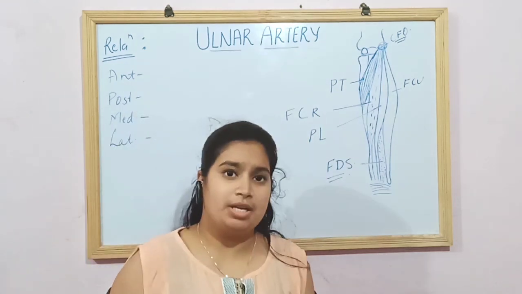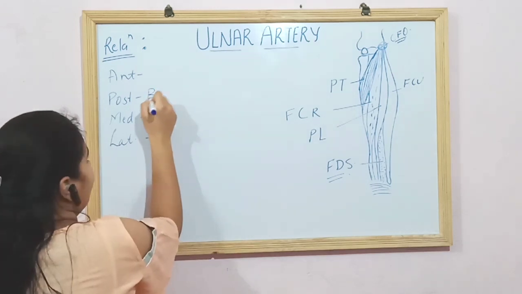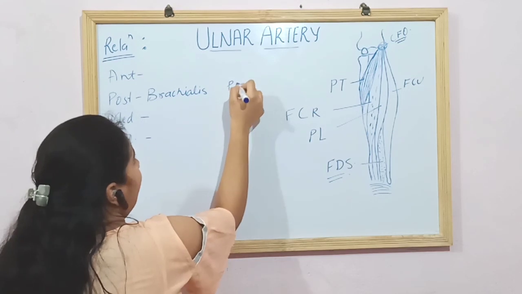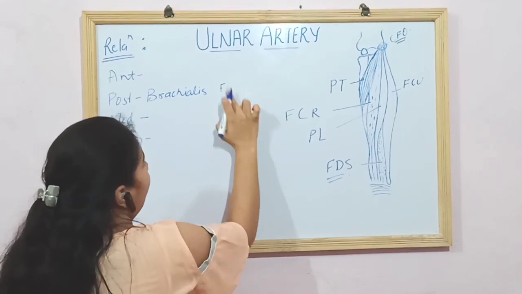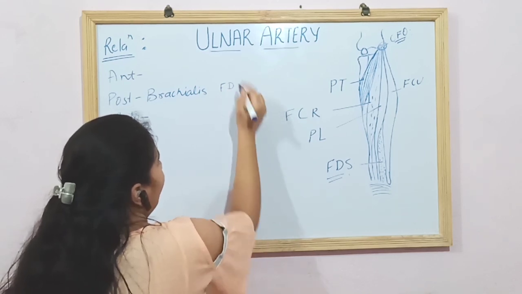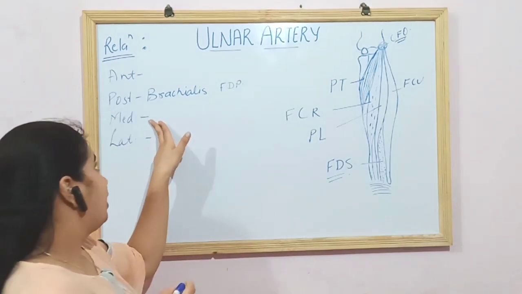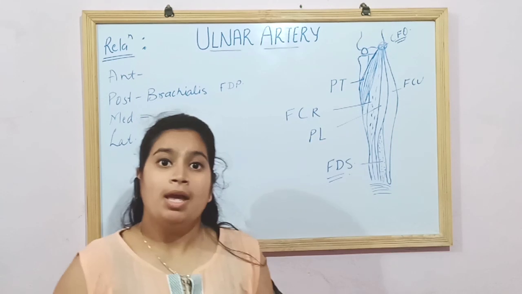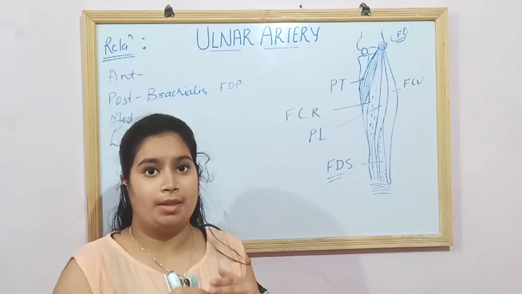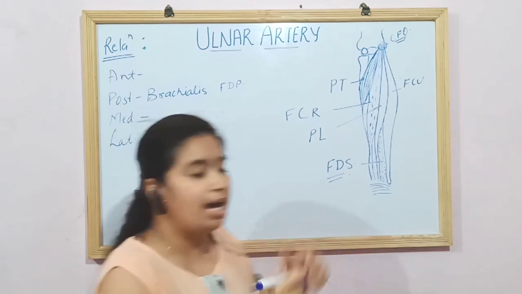In the posterior relations, the artery is related to the brachialis muscle and runs downward with the flexor digitorum profundus muscle. Over the medial part, as I already told you in the earlier diagram, for most of its course it is lateral to the ulnar nerve. That is, the ulnar nerve is medial, and the ulnar artery is lateral.